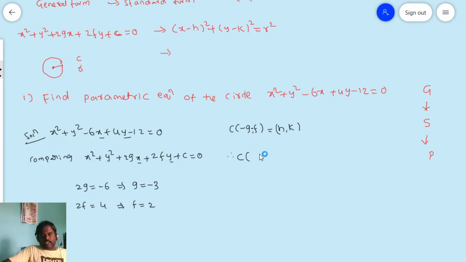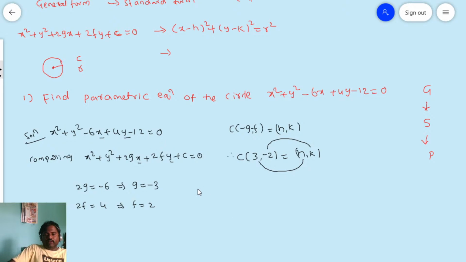Therefore the center is minus g, means 3, comma minus f, means minus 2. So this is equal to h comma k. Now h is equal to 3 and k is equal to minus 2.